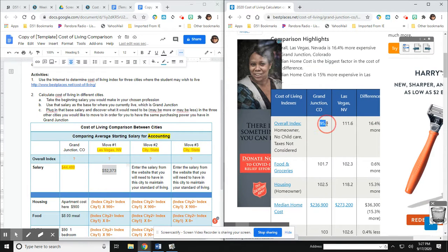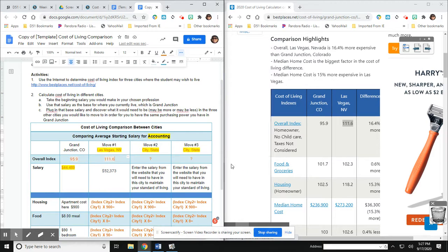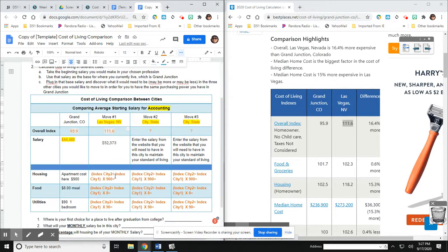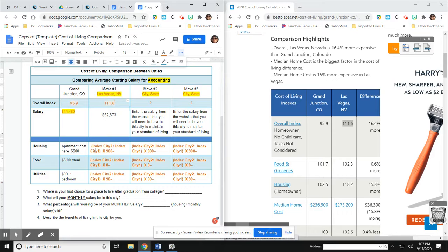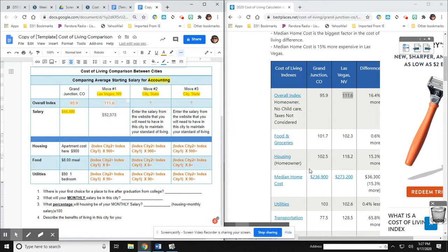Next, I need my overall indices. So I'm going to copy the Grand Junction's over here. And as you can see, Grand Junction is a little lower than average, and Las Vegas is a little higher, 100 being the average. So it's 16% more expensive for us to live in Las Vegas than here. But what does that really mean? So a $900 apartment here, what will it cost there?